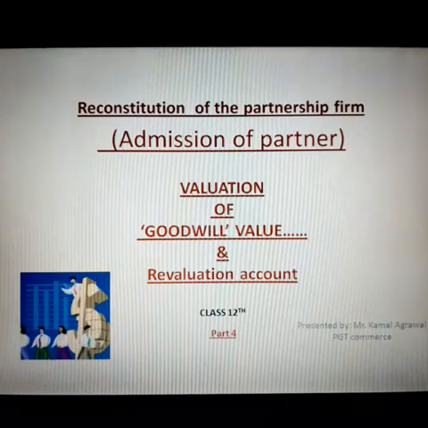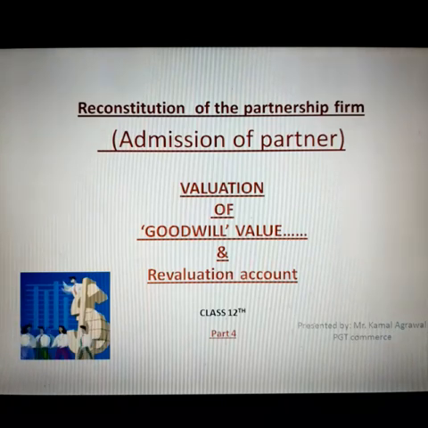Good morning, class 12th. Today I am here to explain to you the topic valuation of goodwill and revaluation account. This is concerned with the admission of partner chapter.